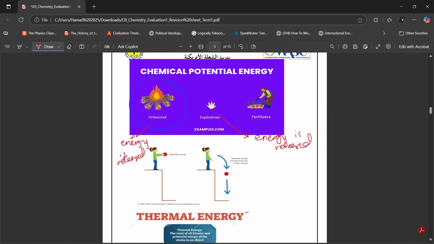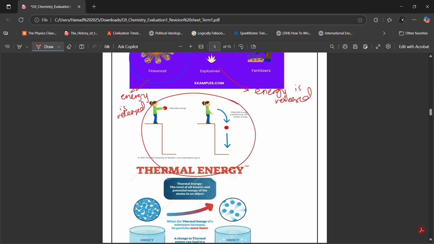Do you remember that we learned about exothermic and endothermic reactions way before, when I was teaching you chemistry for your previous class? In exothermic reactions, energy is released. In endothermic reactions, energy is absorbed. Ibrahim, same thing here. In exothermic reactions, chemical potential energy is released, right? In endothermic reactions, chemical potential energy is absorbed. So this is the same thing.